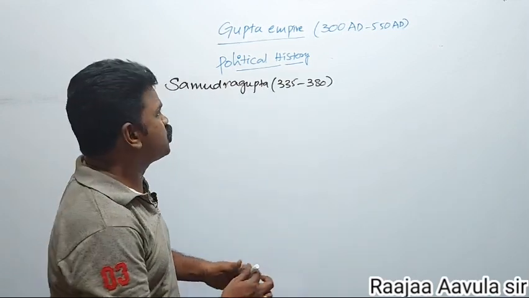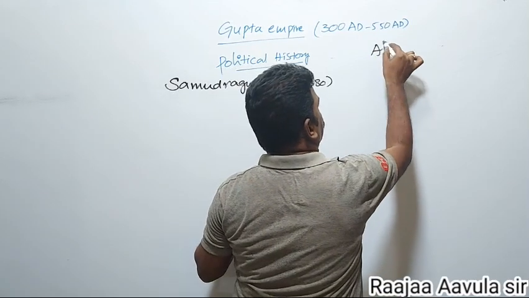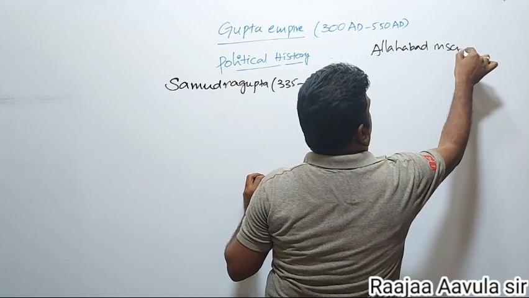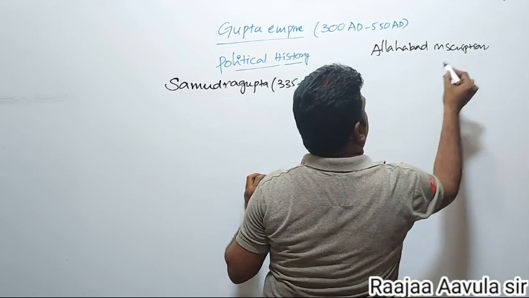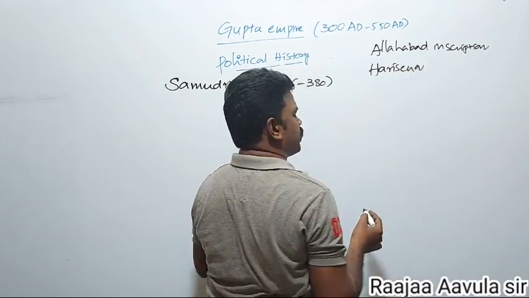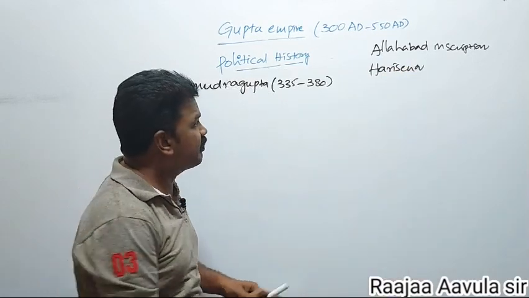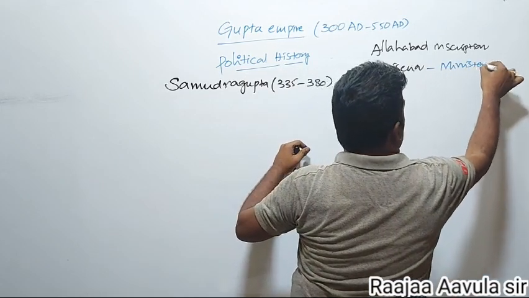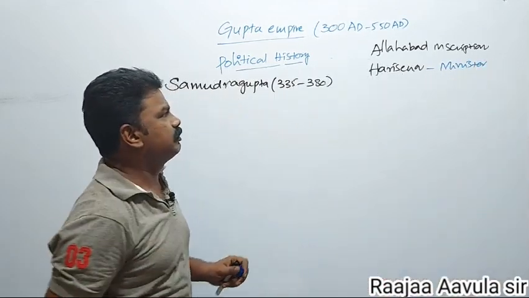Samudragupta also issued the Allahabad inscription. This Allahabad inscription was written by Harisena. Harisena was a minister of Samudragupta.